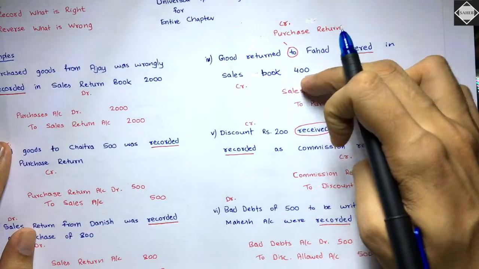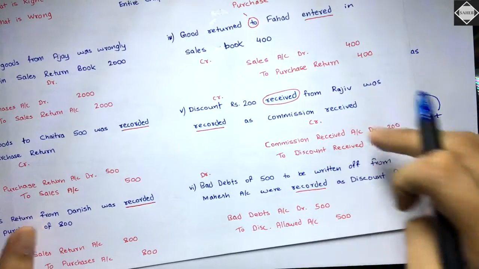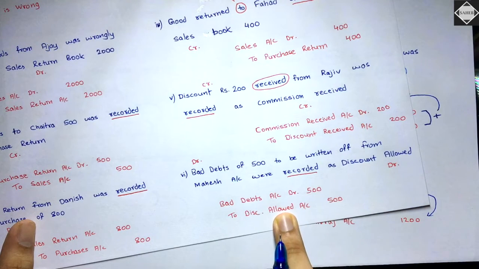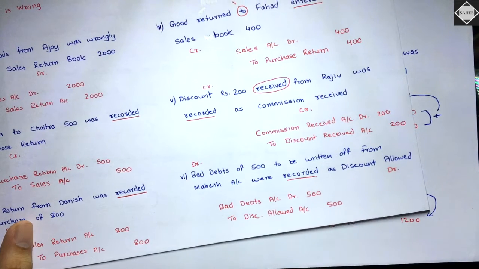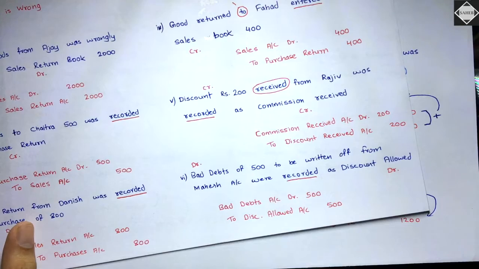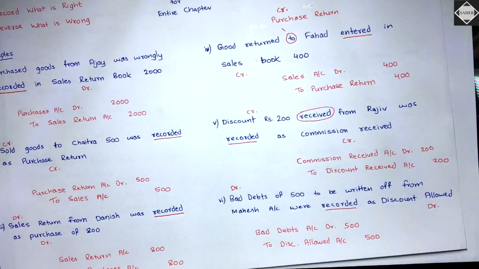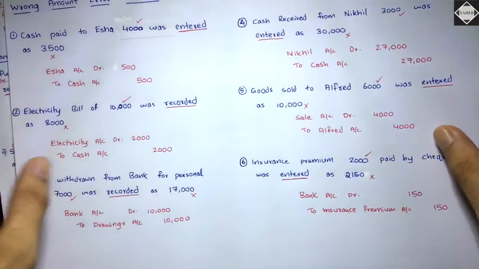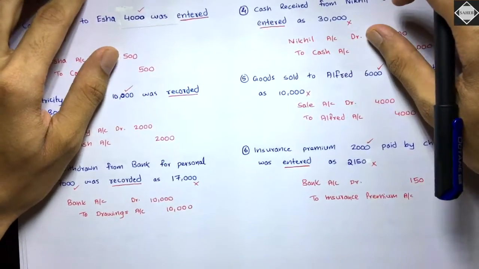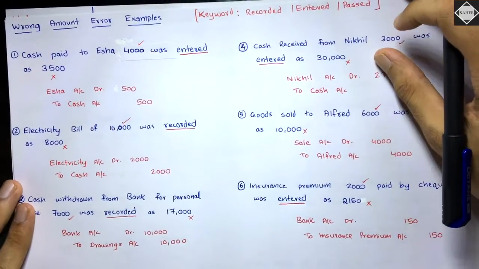Trading and P&L item, trading and P&L item. Both trading and P&L items, both same amounts. So it's nil impact. Clear? Easy. Let's move on to the wrong amount error examples. See here, I'm taking all of these from the previous videos. These are not new examples.